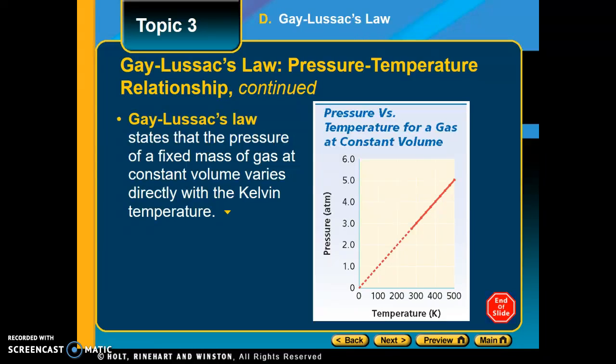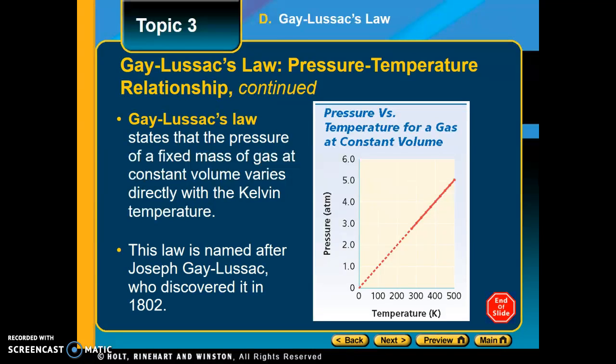Gay-Lussac's law states that the pressure of a fixed mass of a gas at constant volume varies directly with the Kelvin temperature. And if you look at the shape of the graph of pressure versus temperature, you notice that it's a straight line. So if the temperature goes up by 100 degrees Kelvin, the pressure goes up by 1. And so then if it goes up to 200, the pressure changes to 2. So it's a direct proportional relationship.